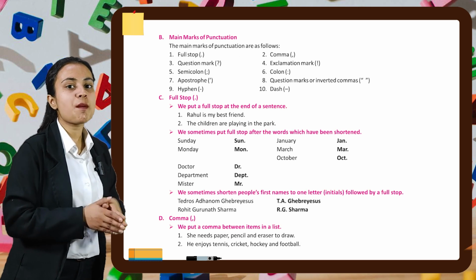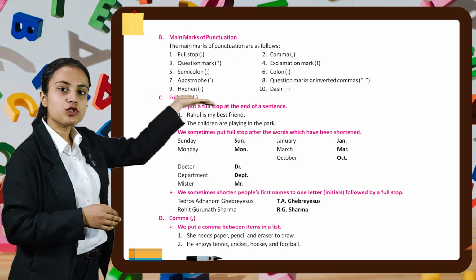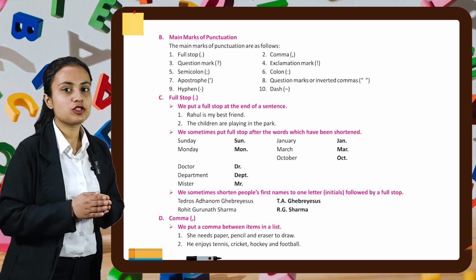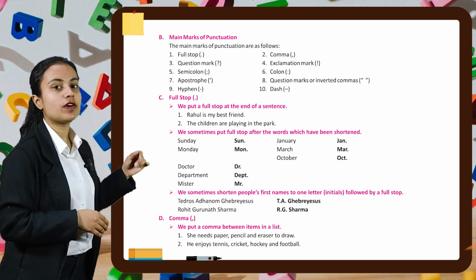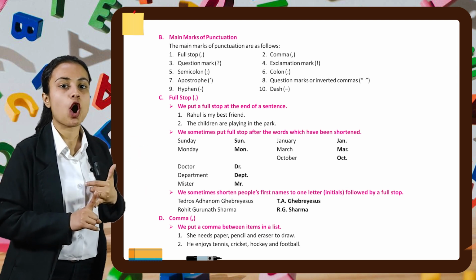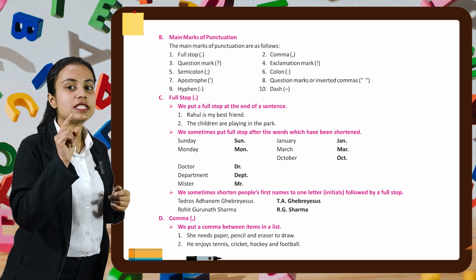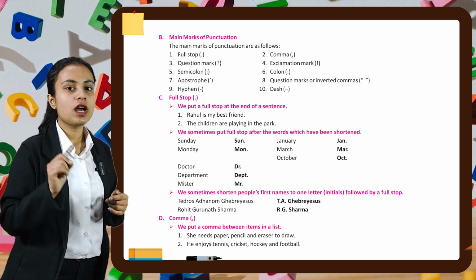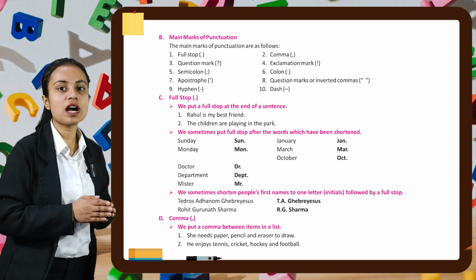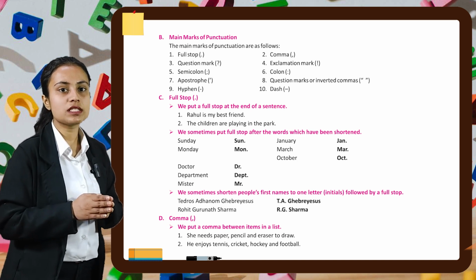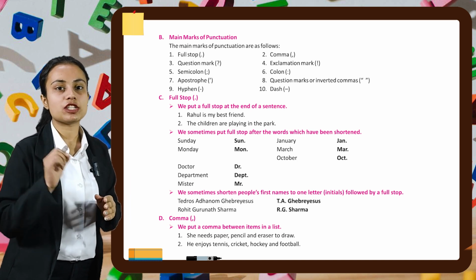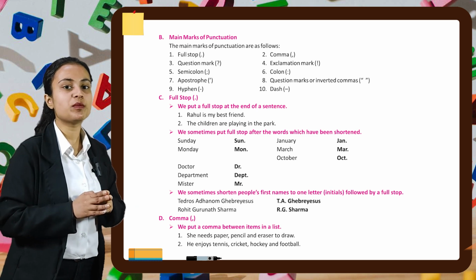Now there are some main marks of punctuation. The main marks of punctuation are as follows. First is a full stop, then comma, question mark, exclamation mark, semicolon, colon, apostrophe, quotation marks or inverted commas, hyphen and a dash. Now let's study about them one by one.